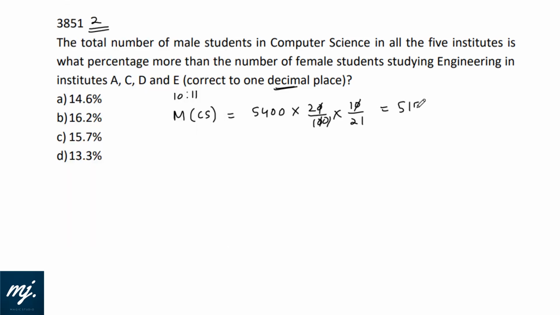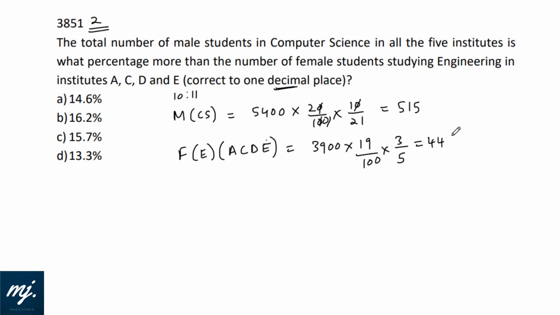This would be 515. Is what percent more than the number of female students studying in engineering in colleges A, C, D and E. Total strength of A, C, D and E is 3900. Engineering are 19%, and the ratio of male to female in engineering colleges is 2:3, that is 3/5. And now if we calculate this, the calculator value would be 445.